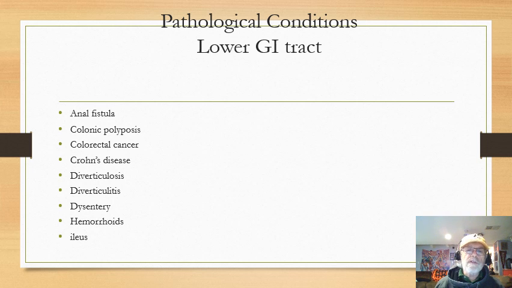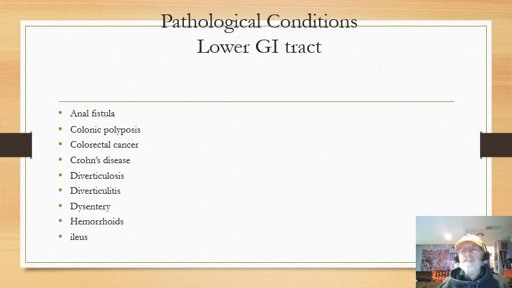Colonic polyposis. A polyp is like a little punching bag hanging from the wall of something. The reason why we worry about colonic polyposis is the polyp is not perfectly normal, and as a result, that polyp may actually degenerate into a cancer. The chance of that happening for a single polyp is very low.